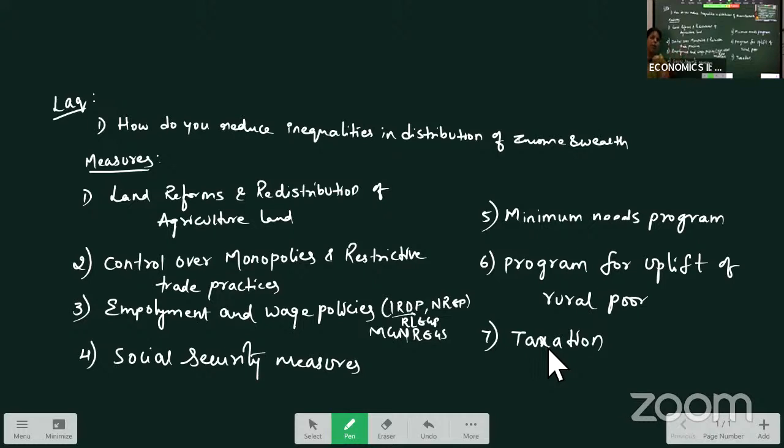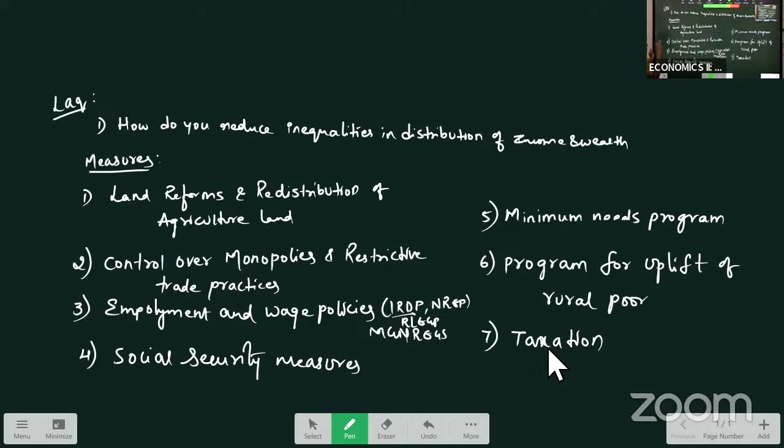Higher the income, higher the tax. Lower the income, less the tax. So the progressive taxation system was introduced to prevent concentration of wealth in a few hands. So these are the various programs that were taken up to reduce inequalities in distribution of income and wealth.